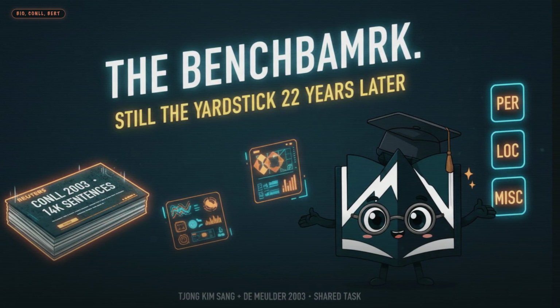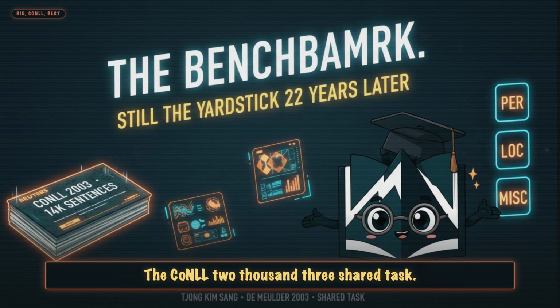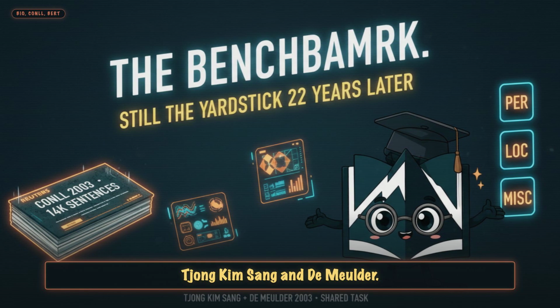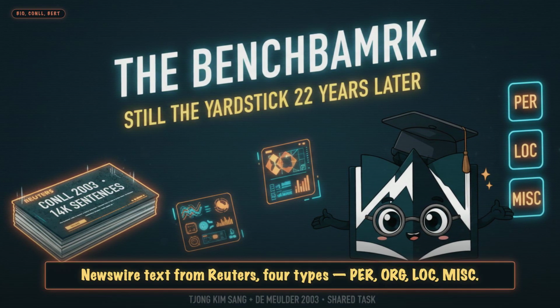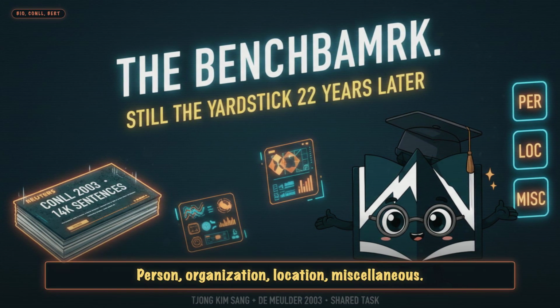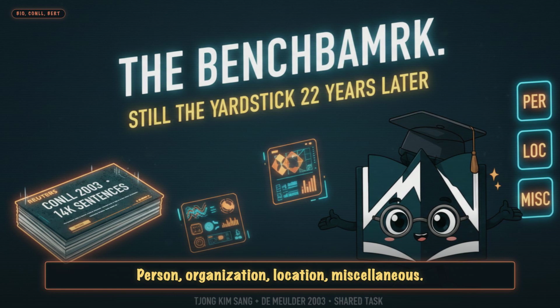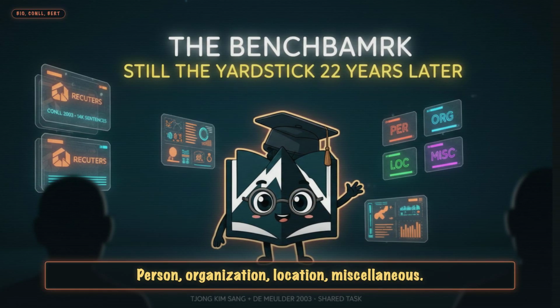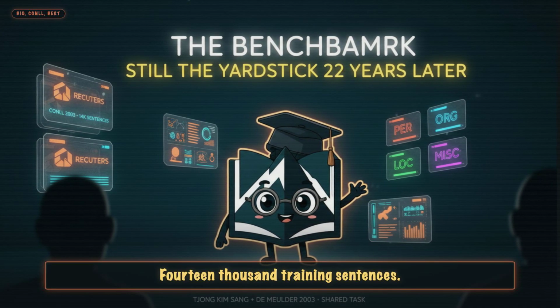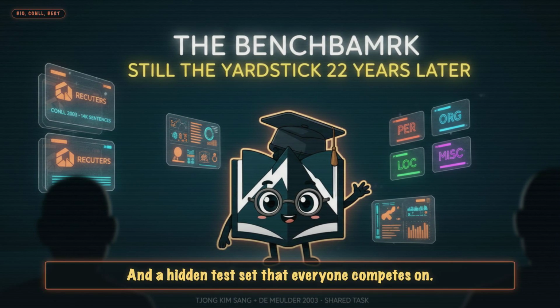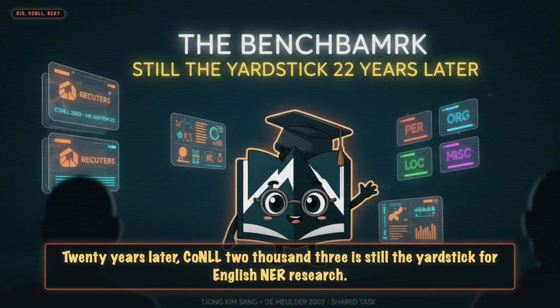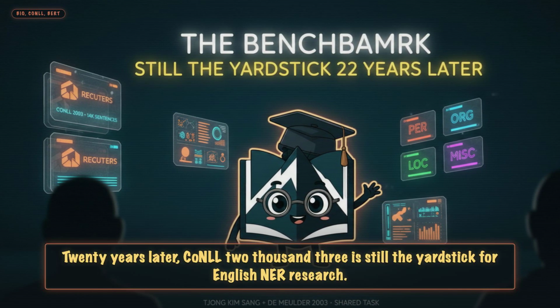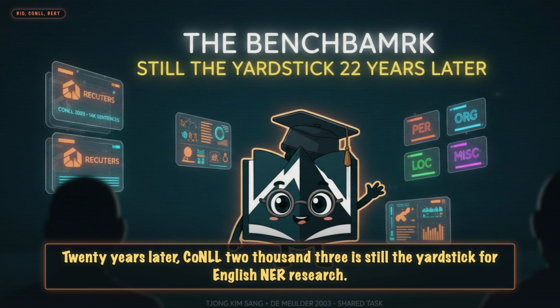Beat 2. The CoNLL 2003 shared task. Tjong Kim Sang and De Meulder. Newswire text from Reuters. 4 types. PER, ORG, LOC, MISC. Person, organization, location, miscellaneous. 14,000 training sentences. And a hidden test set that everyone competes on. 20 years later, CoNLL 2003 is still the yardstick for English NER research.